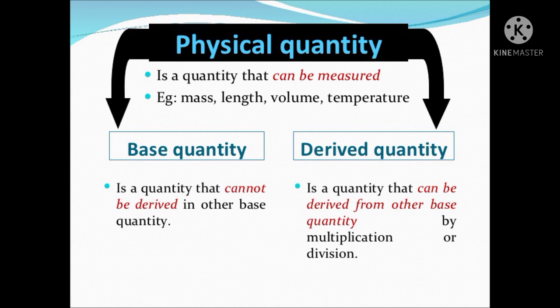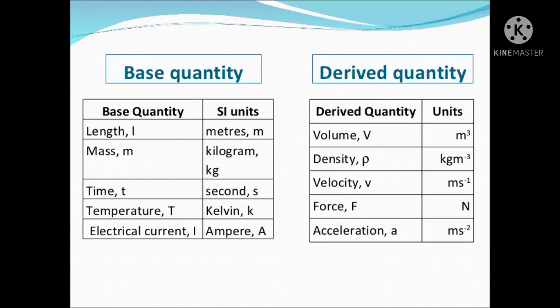Quantities that can be measured and in terms of which laws of physics are described are called physical quantities. These physical quantities are classified into two types: fundamental or base quantities, which cannot be expressed in terms of other physical quantities. Quantities that can be expressed in terms of fundamental quantities are called derived quantities. The examples of both quantities are given in the tabular column.